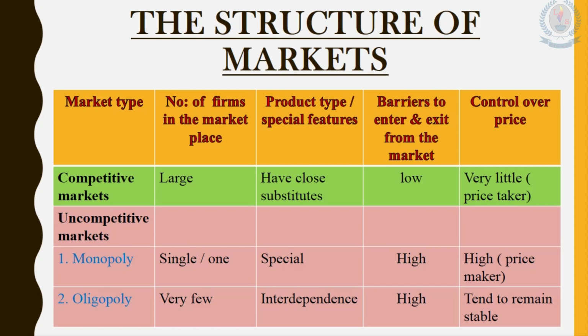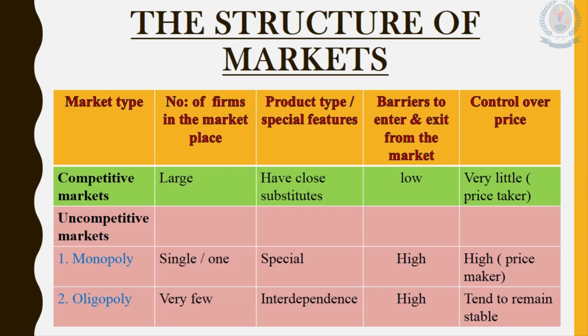For example, think about the railway transport facility. In Sri Lanka, the railway transport facility is provided by the Sri Lankan government. In some countries, such services are provided by huge companies. They have monopoly power because they are the only company providing that special service. There are no other competitors. So they provide a special type of product.